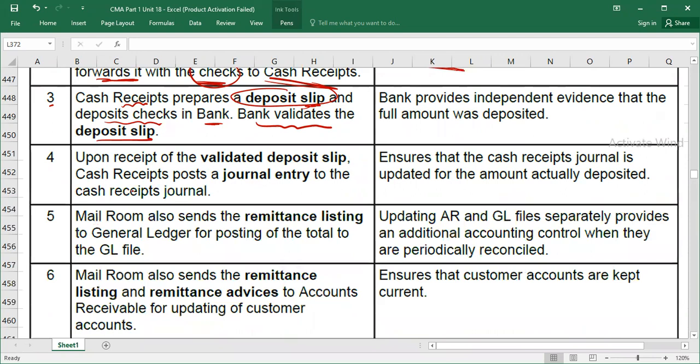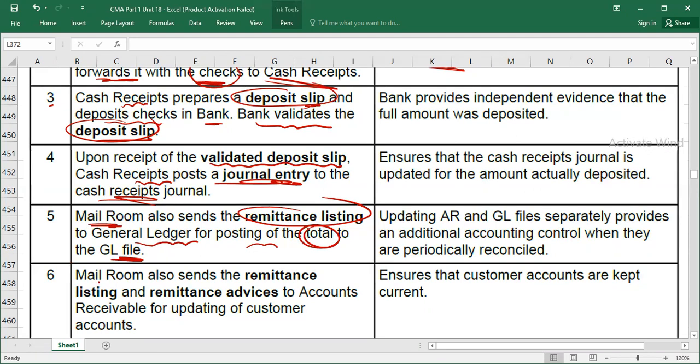Then, upon receipt of the validated deposit slip, which is validated by the bank, the cash receipts department posts a journal entry to the cash receipt journal. Obviously, they will write how much cash they have received. Mail room, because initially mail room received the checks, prepares the remittance listing, the list of the checks they have received. Mail room also sends the remittance listing to the general ledger for posting of the total to the GL file. The total of collection will be posted to the cash general ledger.